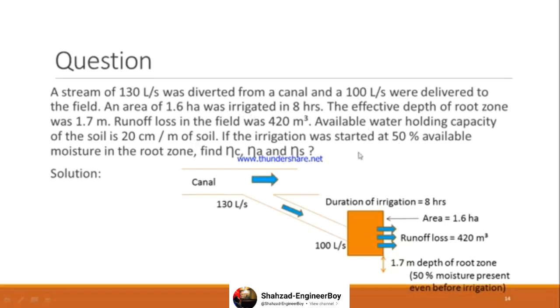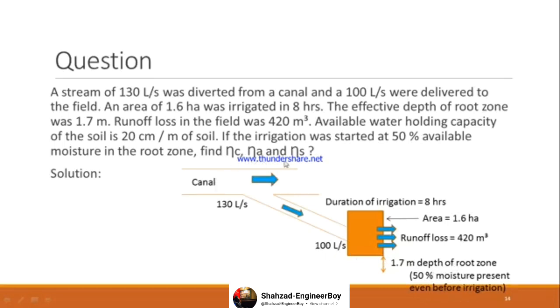If irrigation starts at 50% available moisture, if suppose before the irrigation started 50% moisture was already present in soil. That's why अगर आप यहाँ diagram पे देखें, I've mentioned that 50% moisture content was already present before irrigation. Bracket form में मैंने root zone को show किया है.